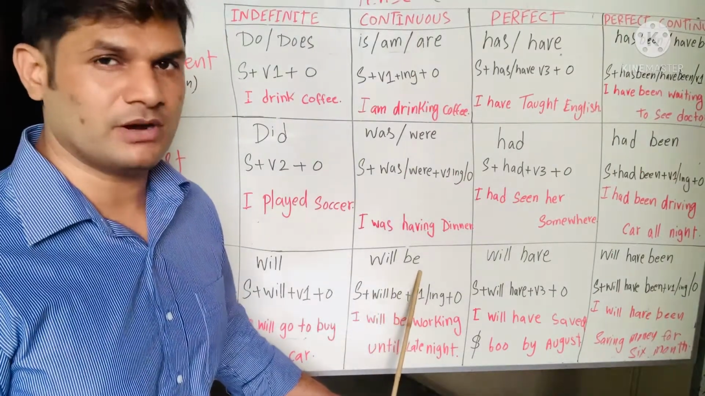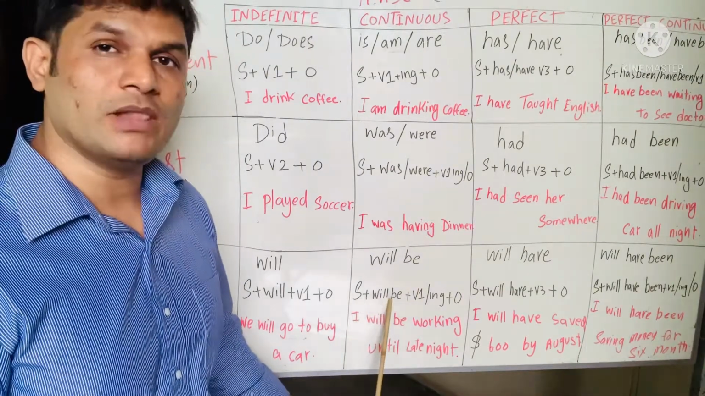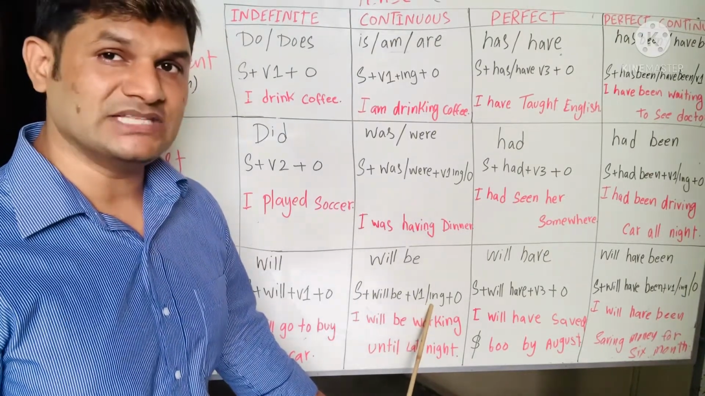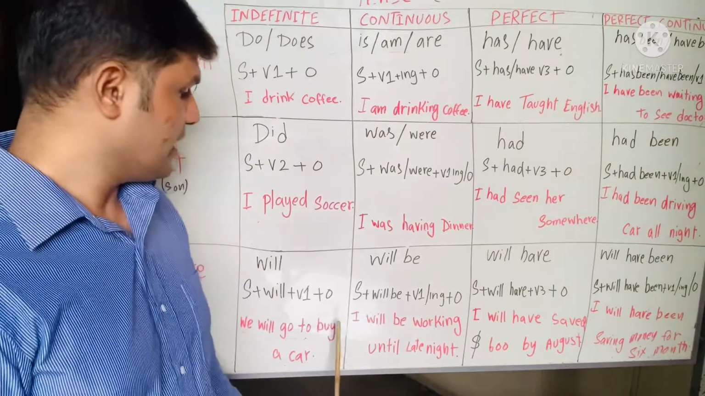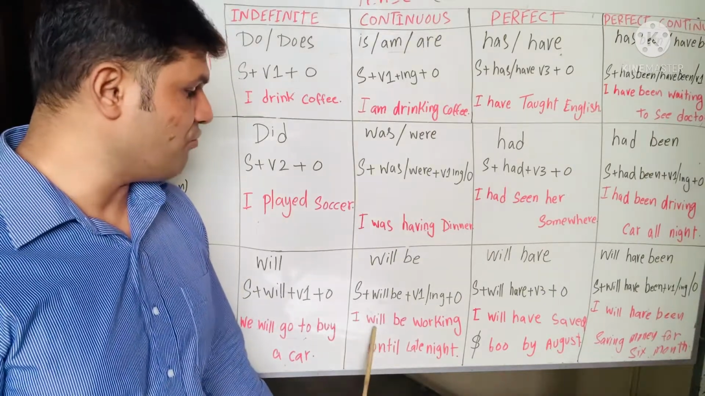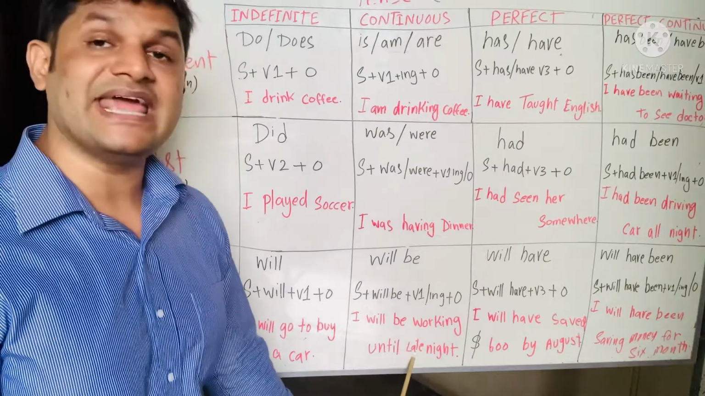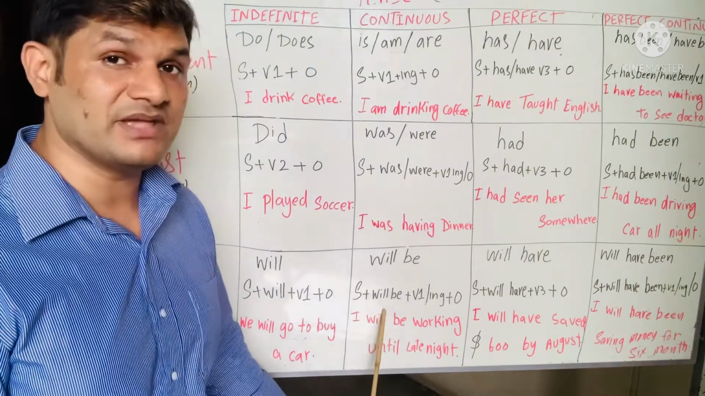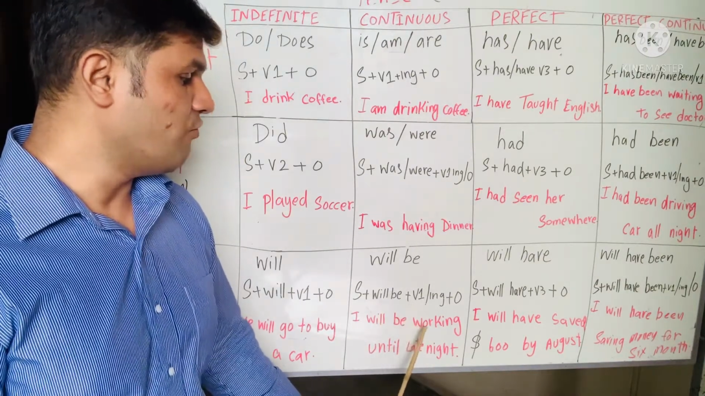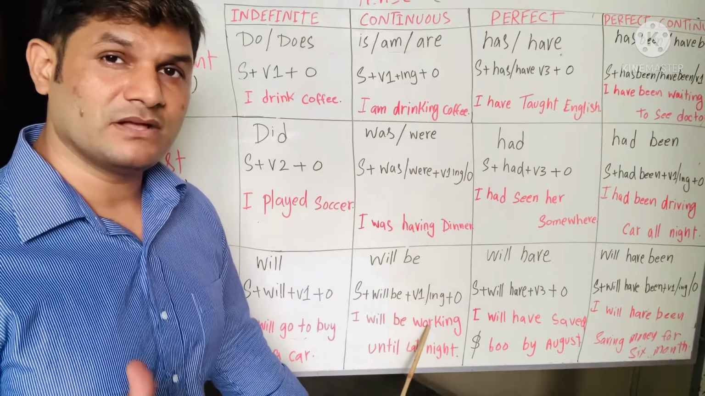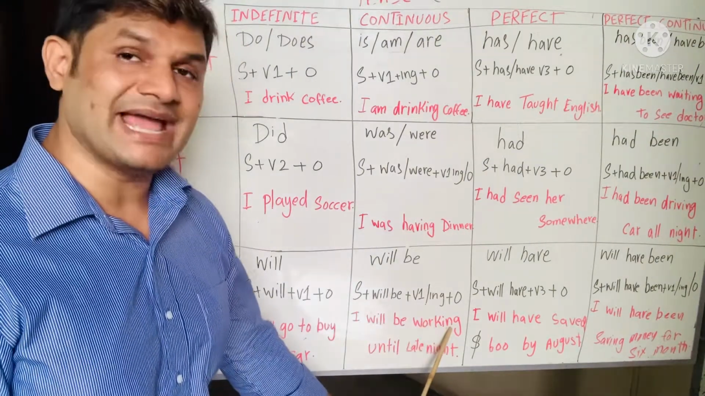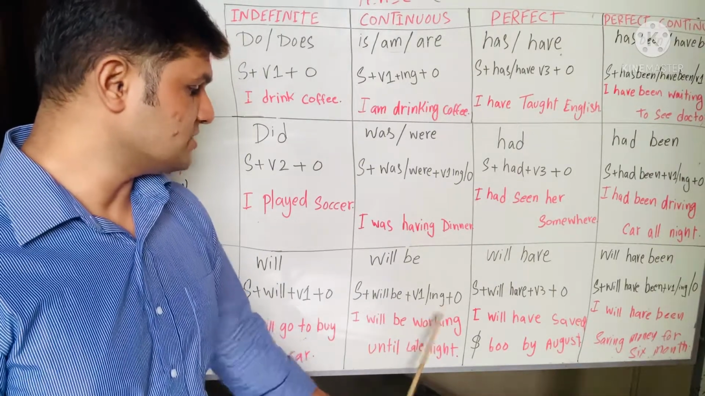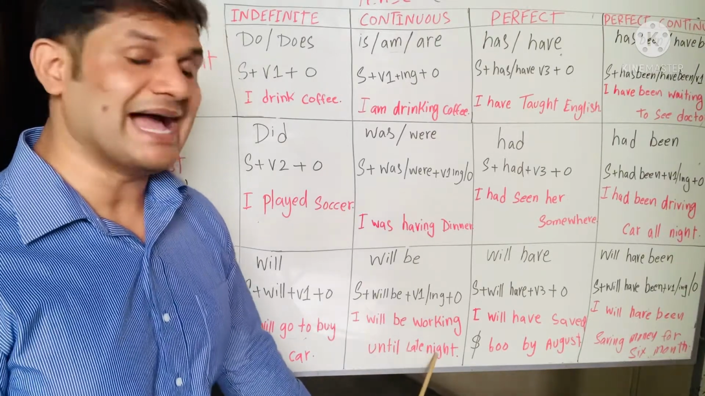Future continuous tense. Will be is a helping verb. Subject plus will be plus verb first form plus ing plus object. This is the formula. Now look at the sentence: I will be working until late night. So I is a subject, will be is a helping verb, work is the verb, and you can see verb plus ing, working, plus object, until late night.